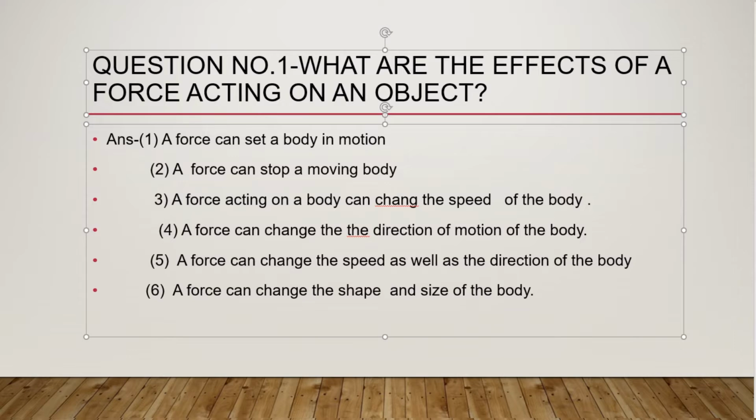The first effect is a force can set a body in motion. For example, if a ball at rest on a floor is pushed, it rolls on the floor.